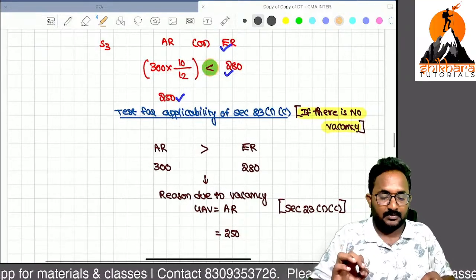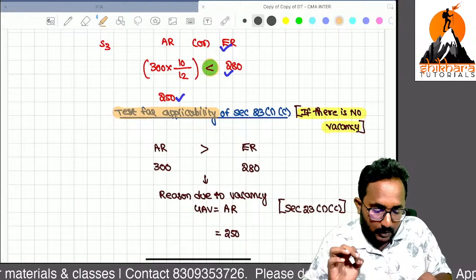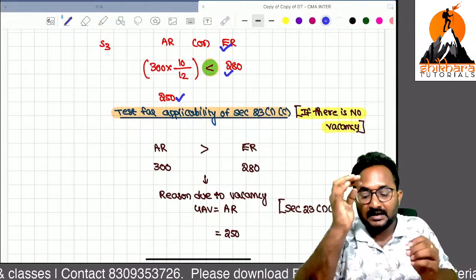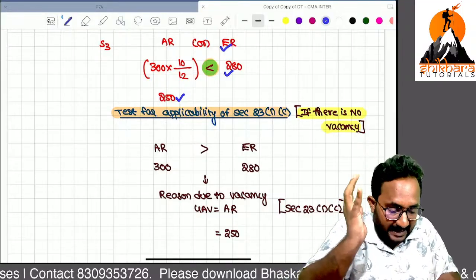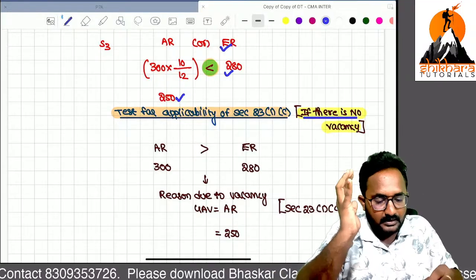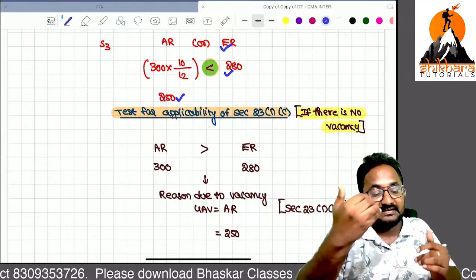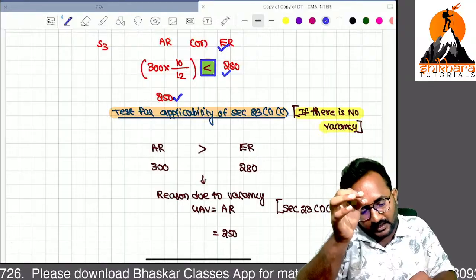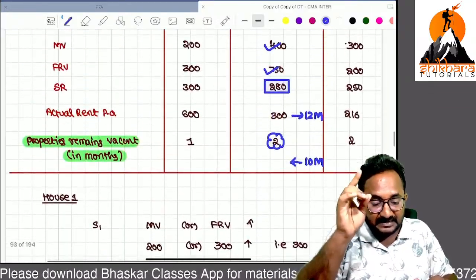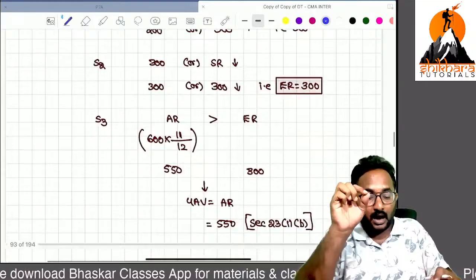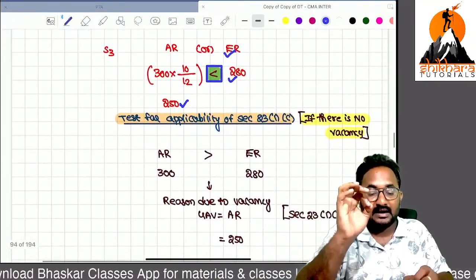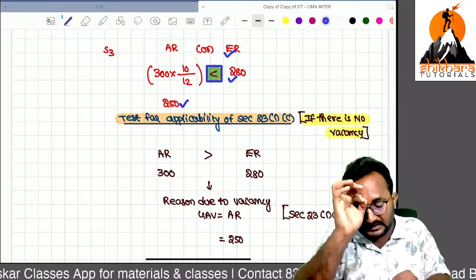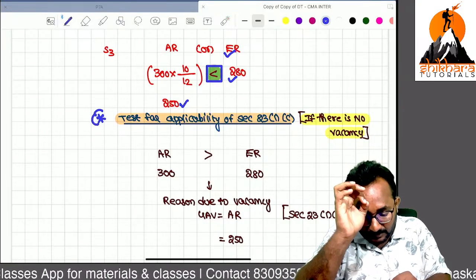Now I need to find out the test for applicability of section 23 subsection 1 clause C. If any vacancy is there, because of that vacancy and this lesser amount, you have to prove that. So if vacancy is mentioned in the question, and automatically you got less than the government expectation, you have to prove this by using this step.